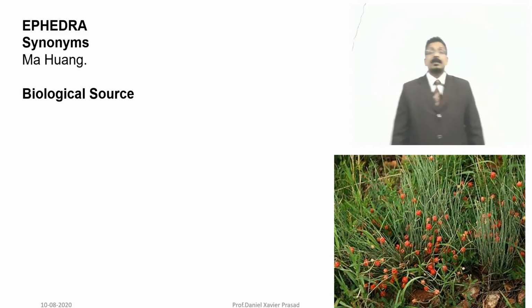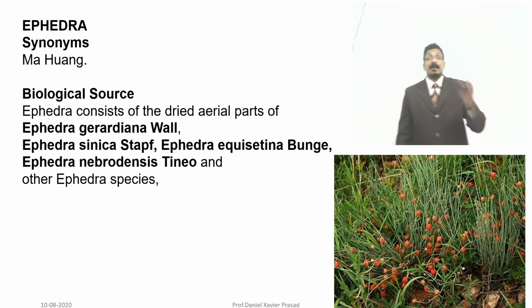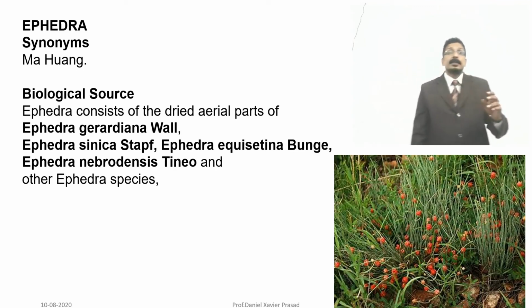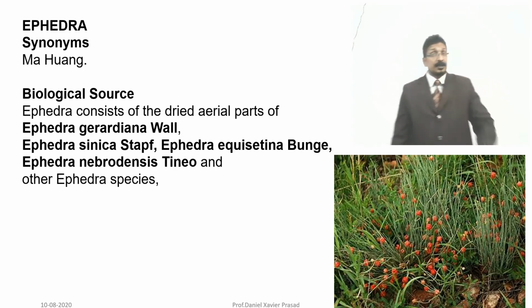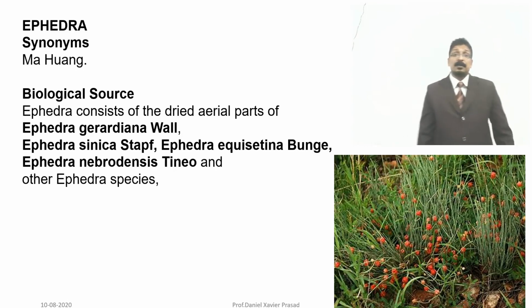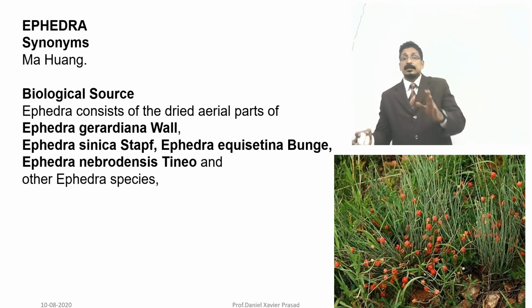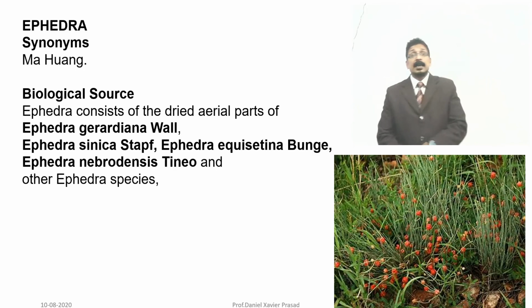And you can see the botanical source. It has many species. Ephedra consists of the dried aerial part of Ephedra gerardiana. Ephedra gerardiana is the species which we have in our lab, and we are performing with that sample. It was identified by the scientist Wall. That's why Ephedra gerardiana Wall.